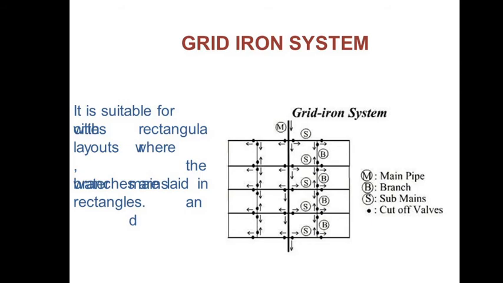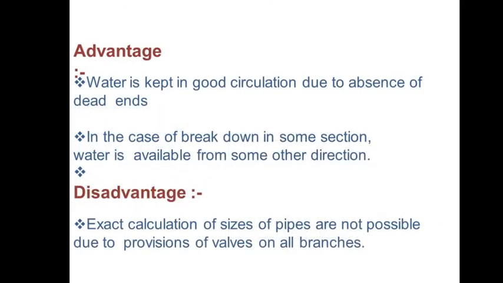So what are the advantages of this grid iron system? As there is no dead end, the water is kept in good circulation. Next, in future, if there is any kind of breakdown in the supply of water, the water can be made available from some other directions.